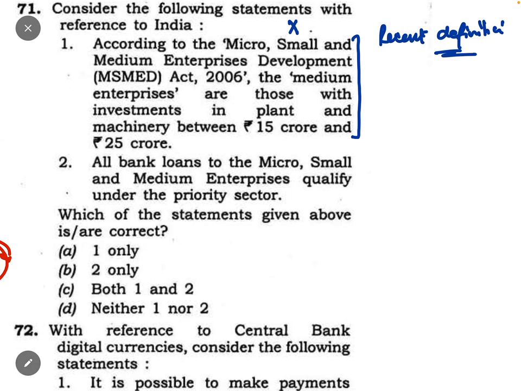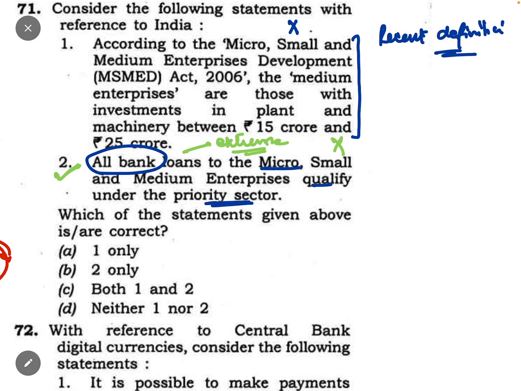The second one: all bank loans to the MSME qualify for the priority sector. See, here if you go by the extreme statement rule, then you will mark it incorrect, but you need not worry. If you have the knowledge, then this statement is correct. But if you go by the trick, then you will mark this statement incorrect.